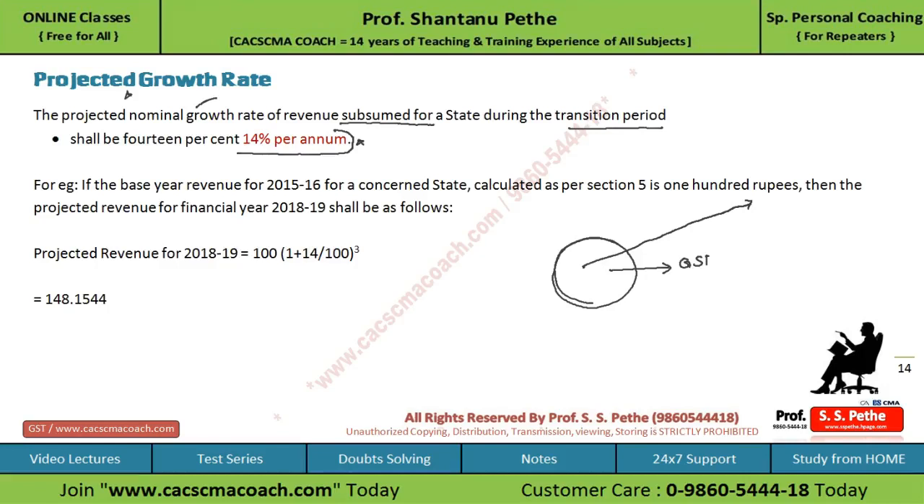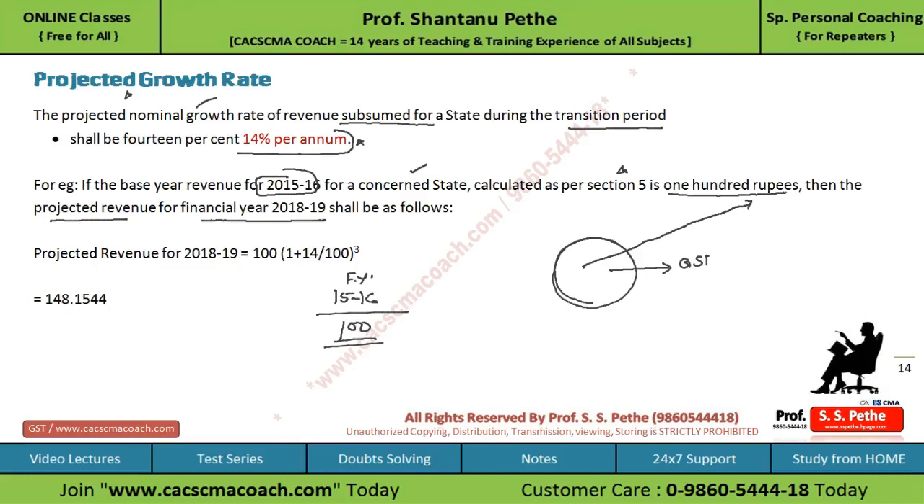If the base year is 15-16 for a concerned state, and the revenue calculated as per section 5 is 100 rupees. इसका कहने का मतलब है कि 15-16 फाइनेंशियल ईयर में अगर किसी स्टेट का रेवेन्यू 100 रुपीस था, then the projected revenue for any financial year can be calculated with respect to this base year. For example, projected revenue for financial year 18-19 shall be calculated as follows.